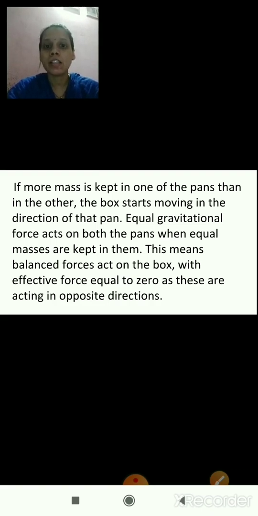This means balanced force acts on the box. When there are equal masses on both the pans, there is a balanced force acting on the box. That's why the cardboard box will not move, because of the balanced forces acting on the box, with effective force equal to 0 as these are acting in opposite directions.